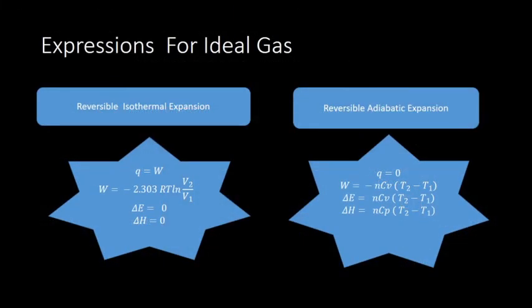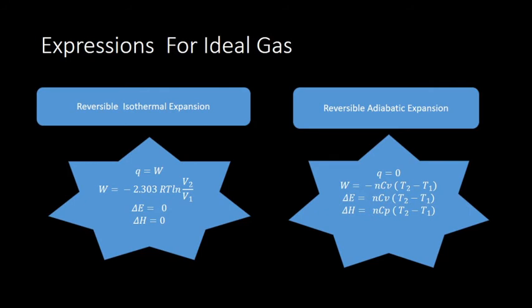Now the next thing we have seen was expressions for an ideal gas. It has been seen for two processes. One is reversible isothermal expansion and the other is reversible adiabatic expansion. Isothermal means temperature remains constant throughout the process. When a substance is changing from state 1 to state 2, T remains constant. In that case, the amount of heat supplied is used only to do the work.